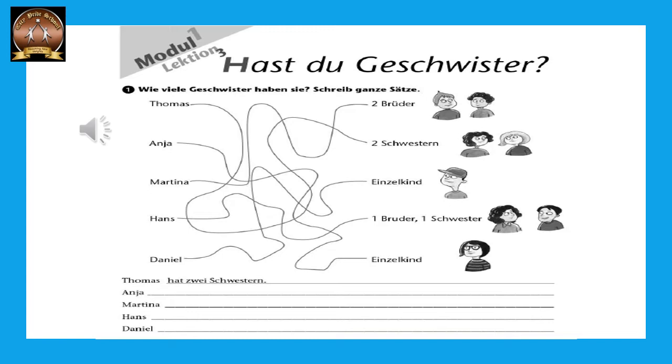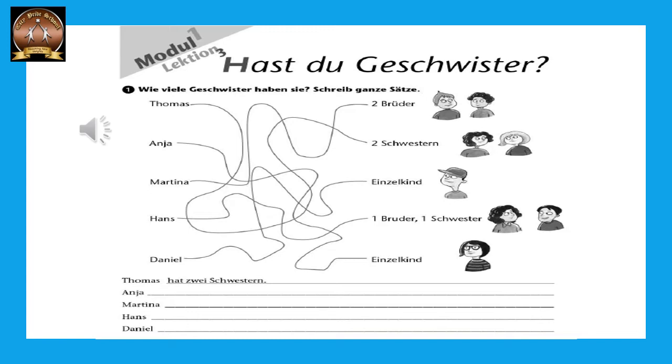Correct? Now second one, Anja. Anja ist Einzelkind. Okay? Wherever you have Einzelkind, we have to use the verb sein. Ich bin Einzelkind. Anja ist Einzelkind. So we have to use the verb sein with the correct conjugation. Next one is Martina. Martina hat zwei Brüder. 2 brothers. Okay?